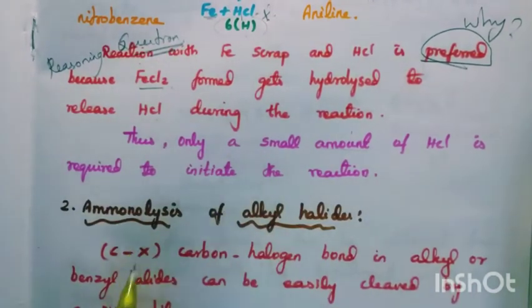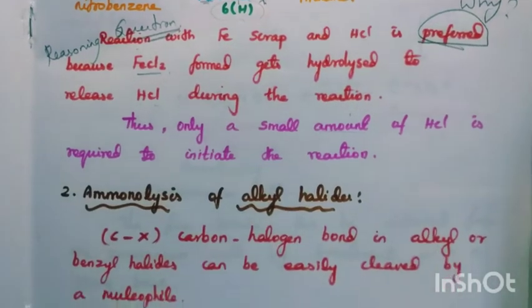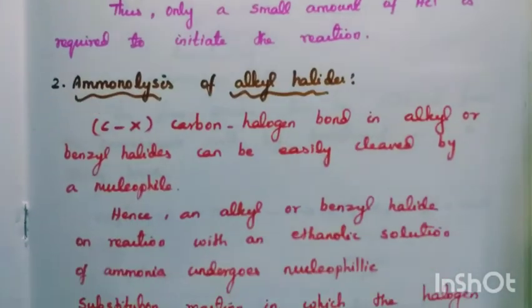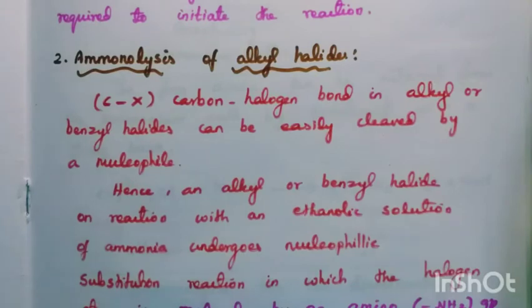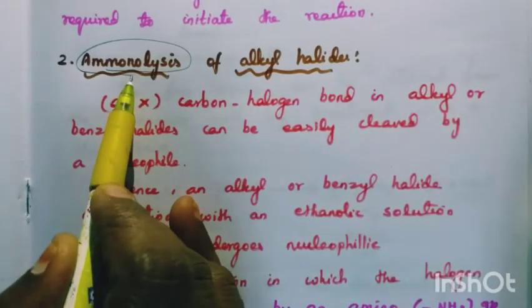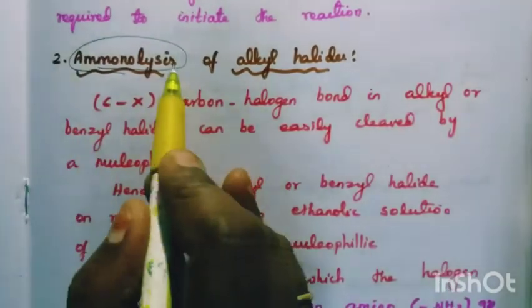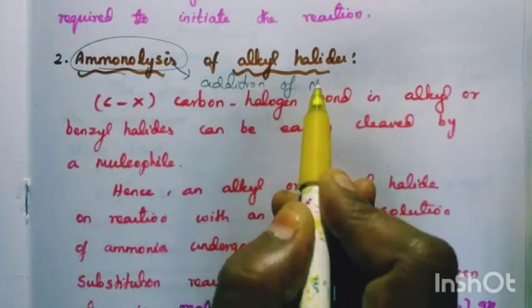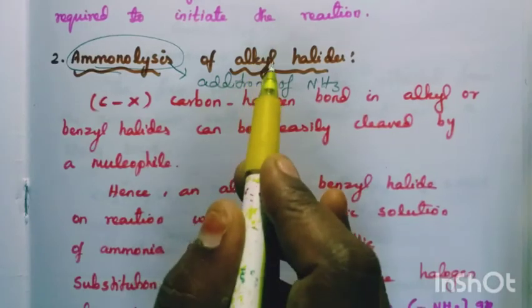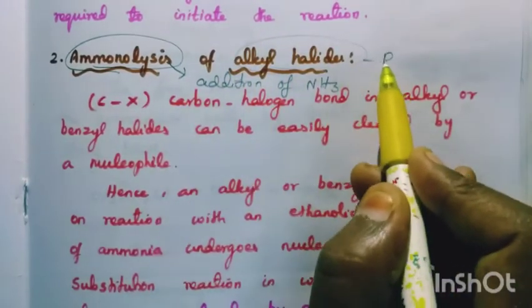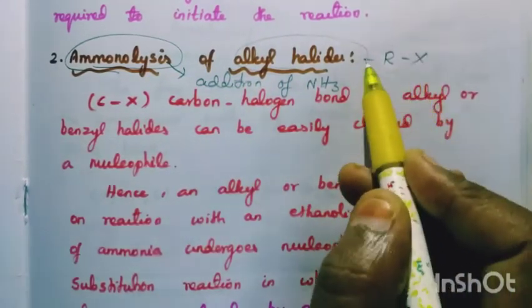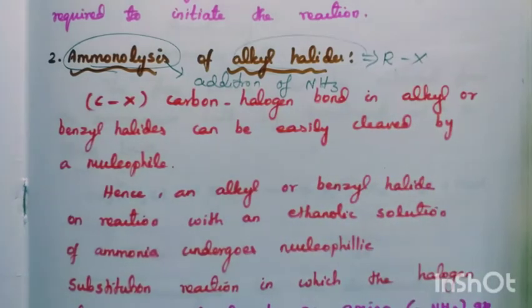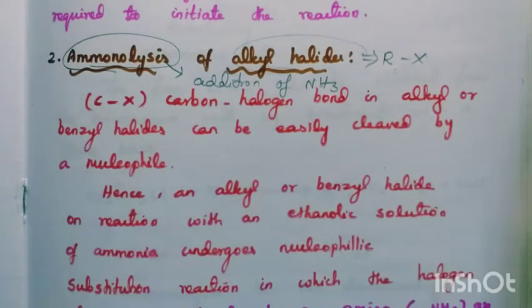So, ammonolysis. The next process is ammonolysis of alkyl halide. Ammonolysis means addition of ammonia. Ammonolysis to which one? Alkyl halide, that is RX, R bond X. Alkyl halide: methyl chloride, methyl bromide, like that. So in this alkyl halide we are going to add the ammonia.